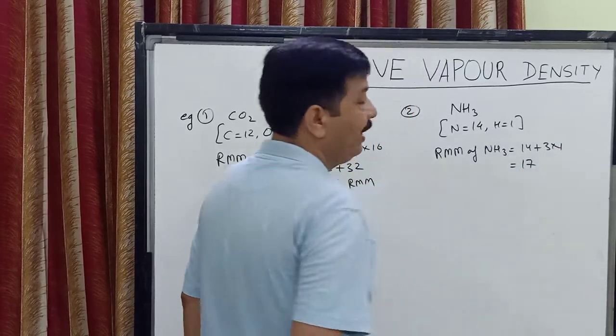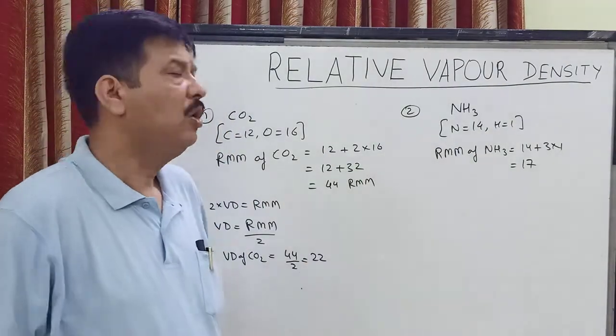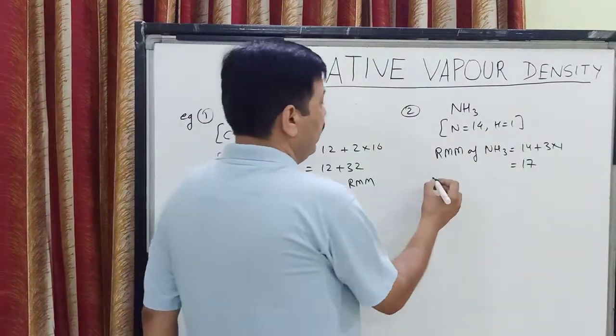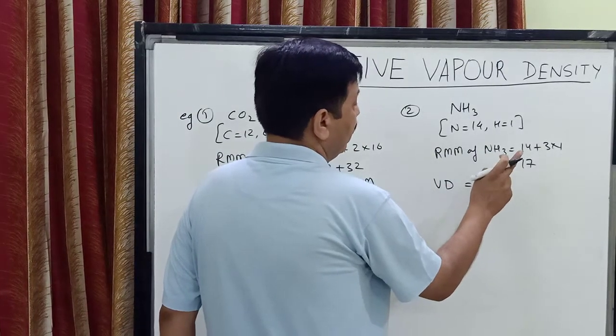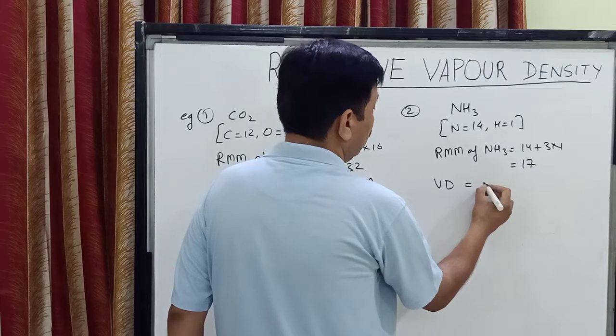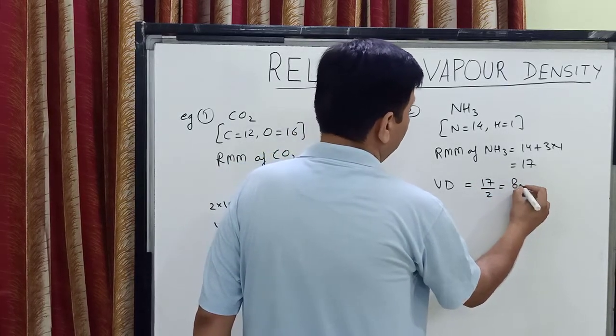So this is 17, and relative molecular mass is expressed in AMU. So over here, children, the vapor density of ammonia will be equal to the relative molecular mass upon 2, that is 17 by 2, which is going to make it 8.5.